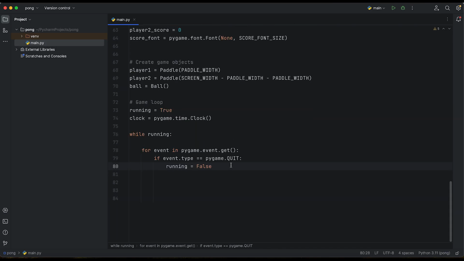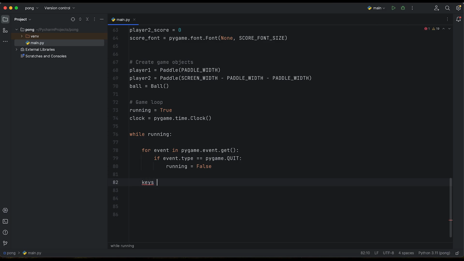First of all, we are creating some kind of secure backup so that whenever we would like to go out from our Pong game, we can close our loop and everything will stop and will not freeze or something in that manner.